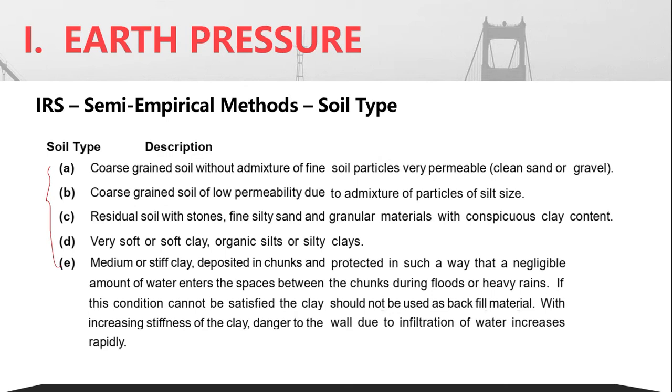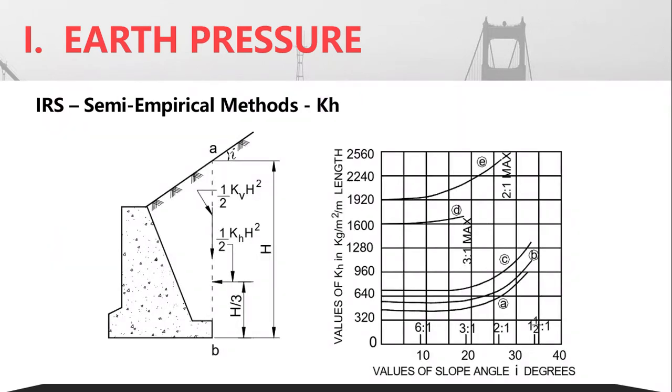It is very permeable, maybe either a clean sand or a gravel. Depending upon the type of soil, and depending upon the value of I, the slope angle, which is this angle, and the value of phi, you can directly obtain the value of kh from these graphs.